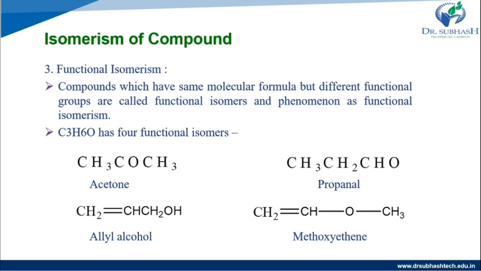C3H6O: the first isomer is acetone, the second is propanol, the third is allyl alcohol, and the fourth is methoxyethane.